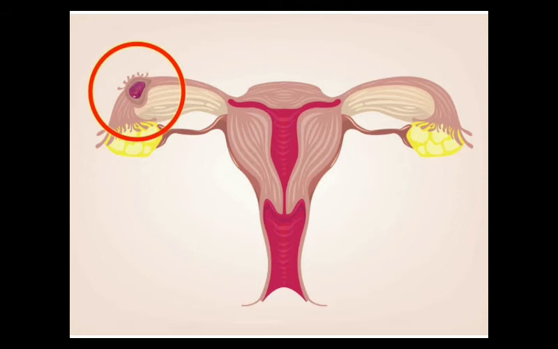In the fallopian tube the implantation takes place, and if this pregnancy continues, then it leads to severe physical damage to the female. It leads to death also. So here you can see this is the uterus part of the female where the implantation takes place in the normal case. But in case of ectopic pregnancy, what will happen? Implantation will take place in the fallopian tube. So this is known as ectopic pregnancy.